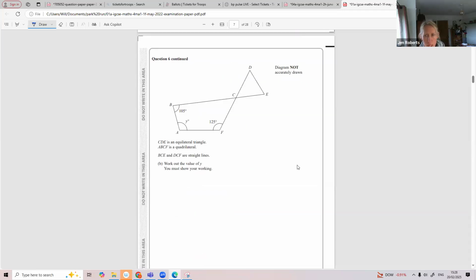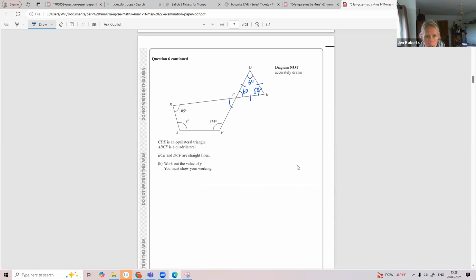Right, make sure you read all the information. CDE is an equilateral triangle. Angles in a triangle add up to 180. 180 divided by 3 is 60. Make sure if you'd have missed that sentence off, you might not have got this correct.